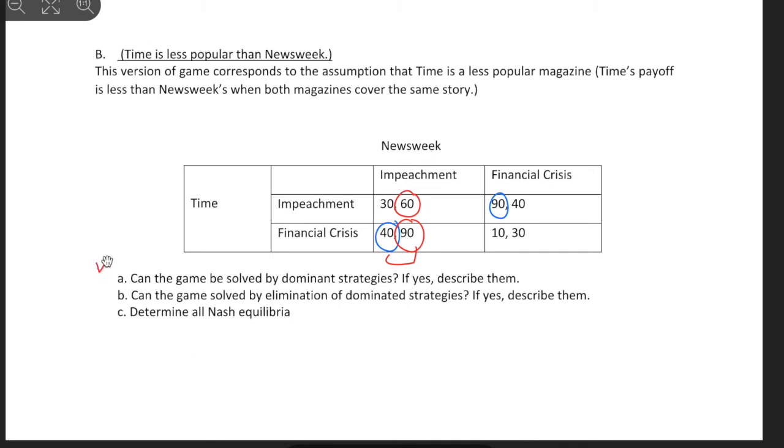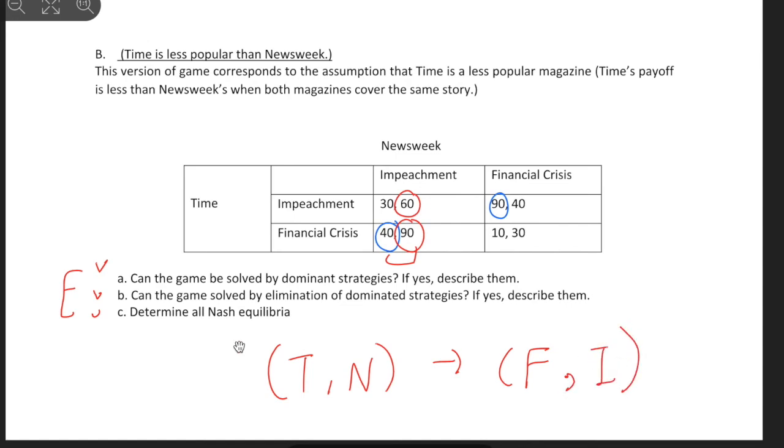So again, we have a double check: financial crisis for Time and impeachment for Newsweek. So using 1, 2, 3, whatever method we're using, the answer will be the same. The Time and Newsweek combination will be financial crisis and impeachment.